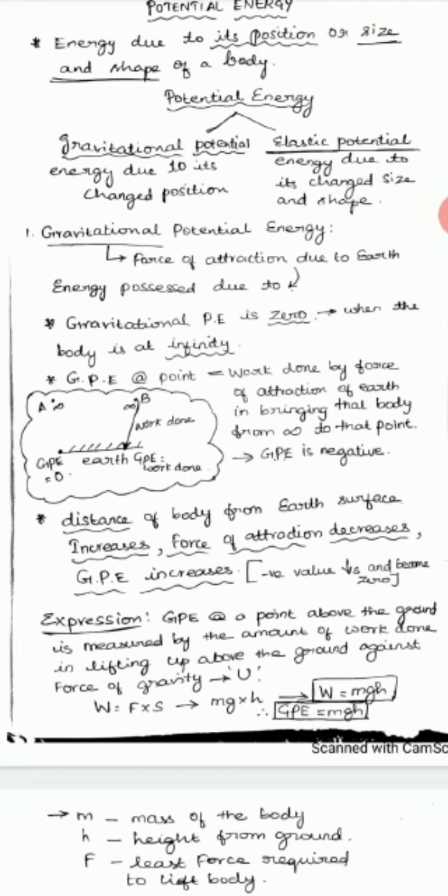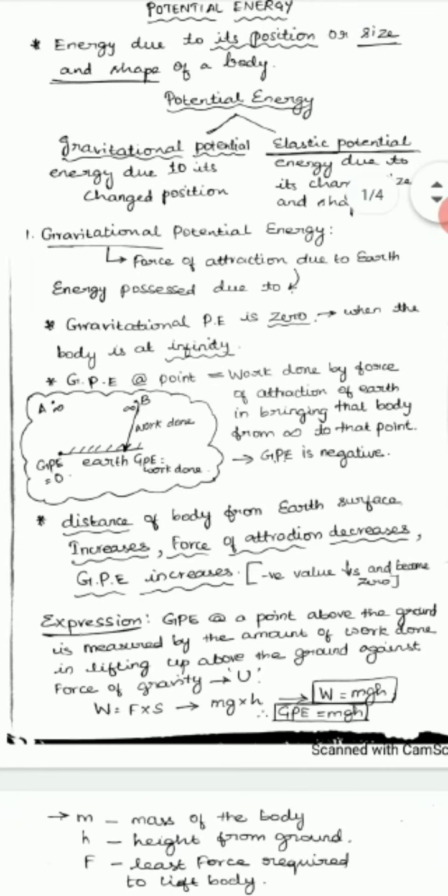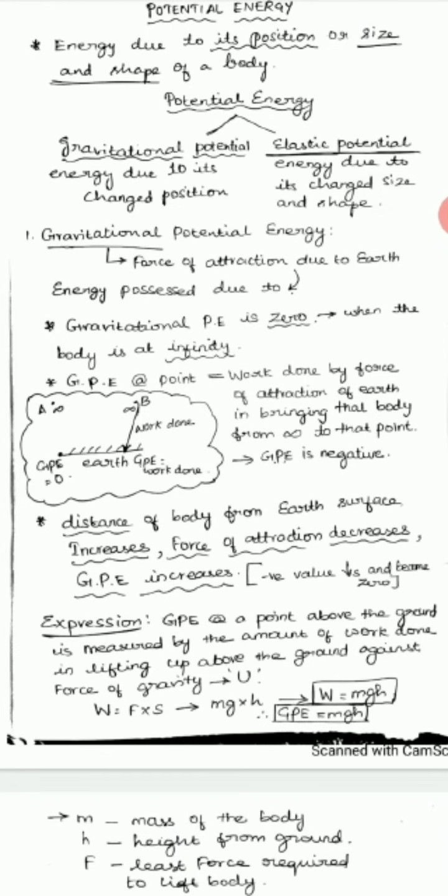How does it increase? Earlier I said gravitational potential energy is negative. So in negative value it first decreases in magnitude and then becomes 0. How? -4, -3, -2, -1 and then 0, and then it increases 1, 2, 3, 4. So as the distance of the body from the earth's surface increases, it goes away from the gravitational force of attraction.